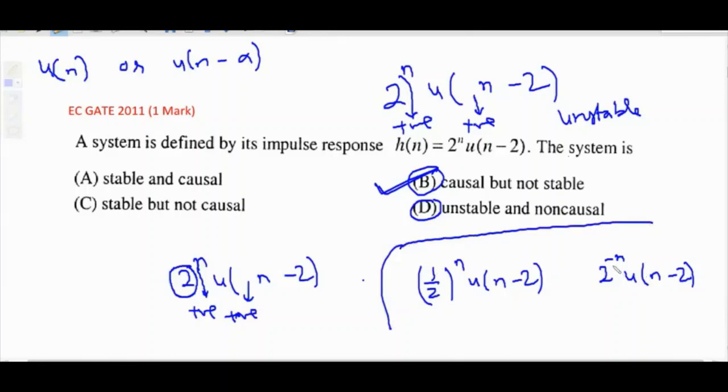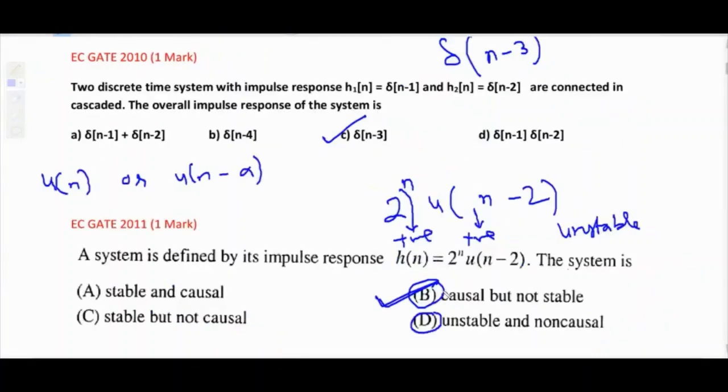So here negative sign, here before n positive sign, and here we have negative sign, opposite sign, stable, opposite sign, stable. So 1 by 2 raised to n u of n minus 2 is stable and 2 raised to n u of n minus 2 is unstable. Next question,